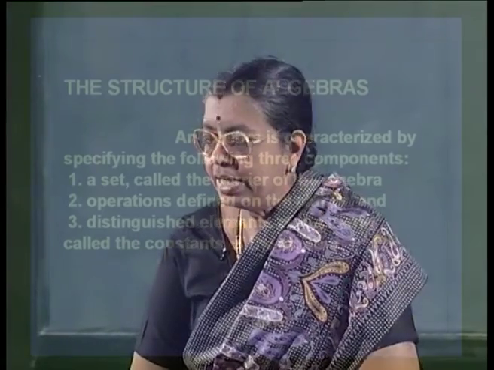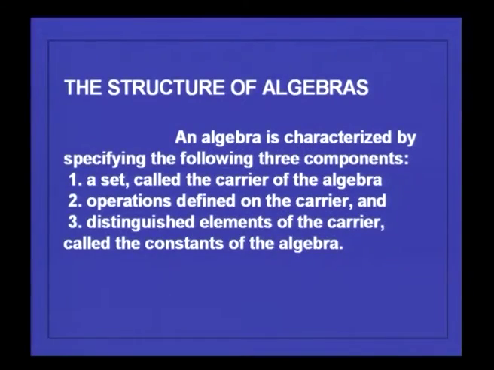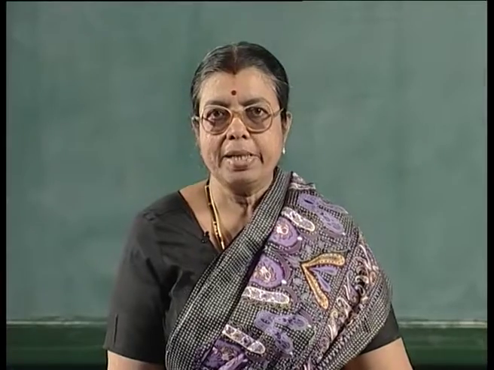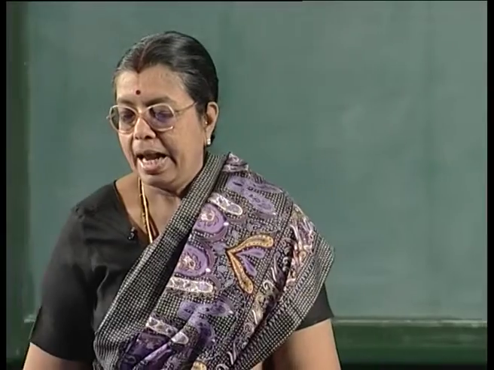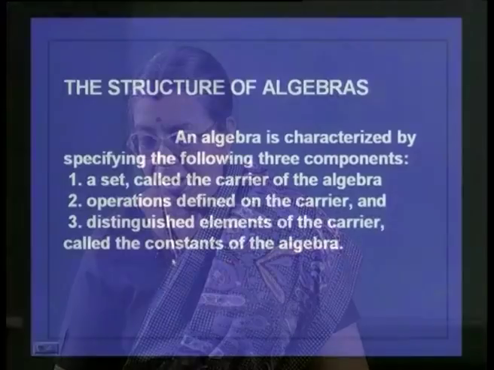When we consider the structure of algebras, an algebra is characterized by specifying three components. One is a set called the carrier of the algebra. The first thing you have to specify is the carrier of the algebra. It can be the set of integers, the set of real numbers, or the set of complex numbers and so on. That is the underlying set and it is called the carrier of the algebra.